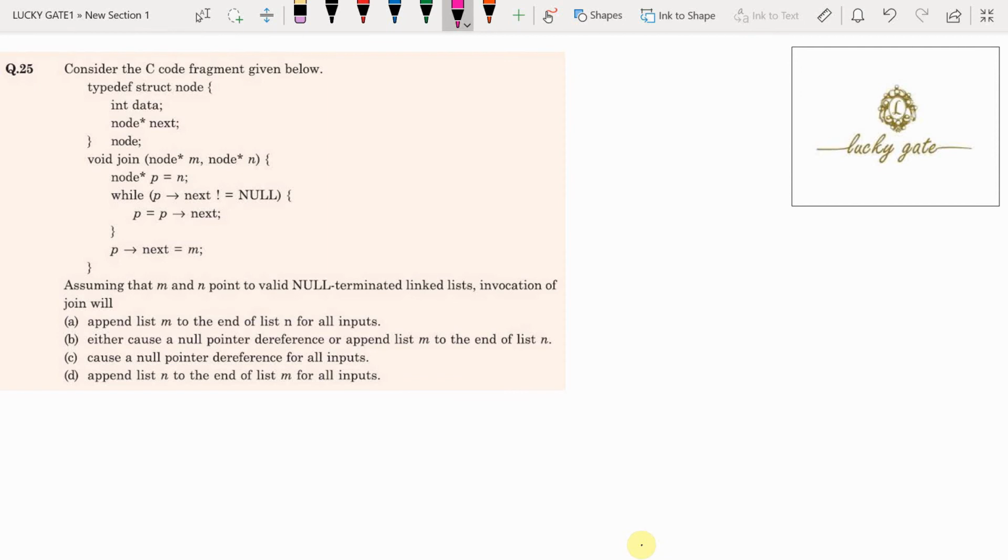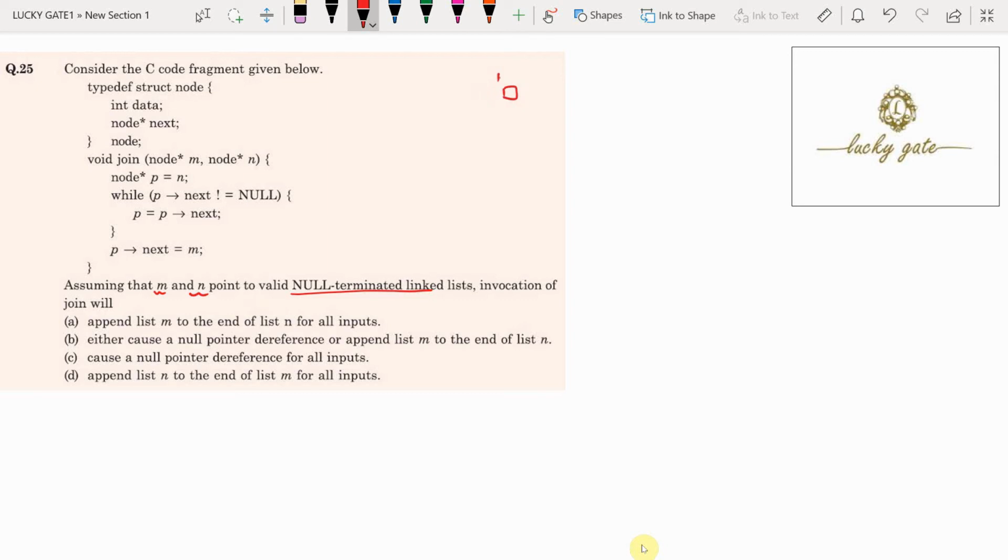This is a question in GATE 2017 asked for 1 mark. Coming to the question, a C code fragment is given, and assuming that M and N point to valid null terminated linked lists. Here, what is meant by a null terminated linked list?